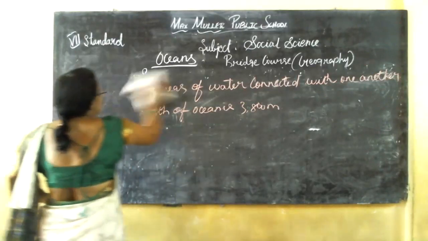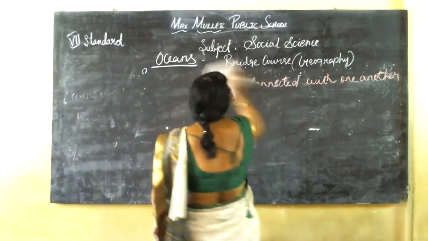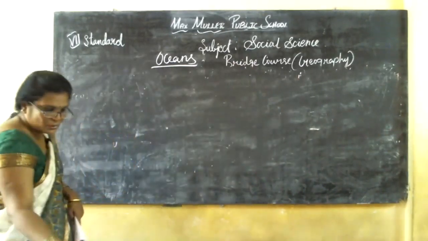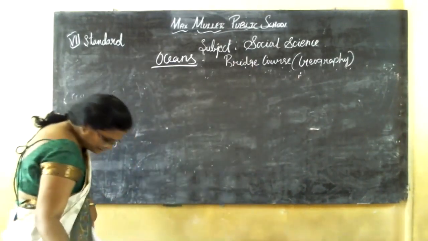The next is, what are the 5 types of oceans?